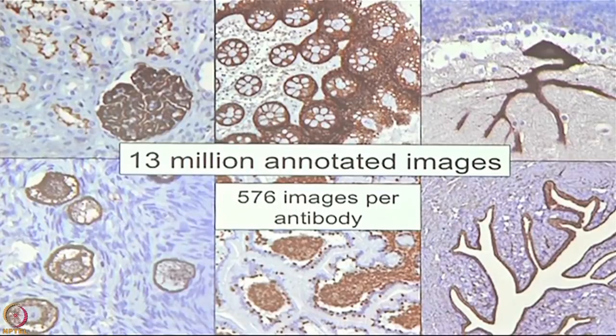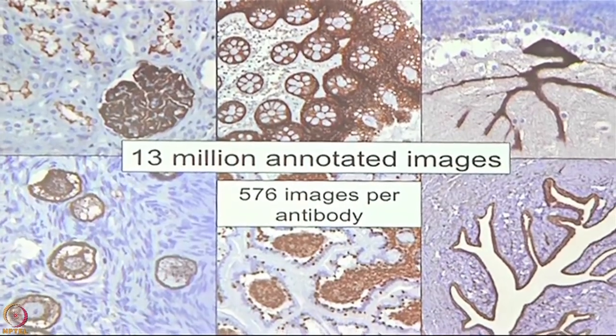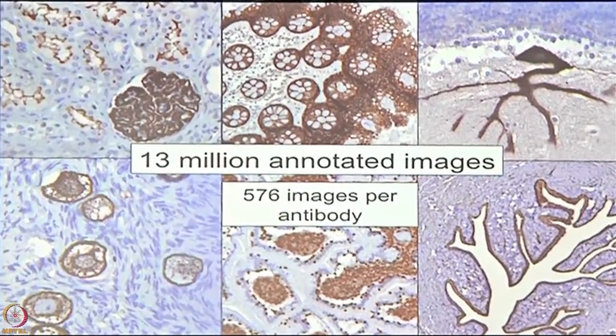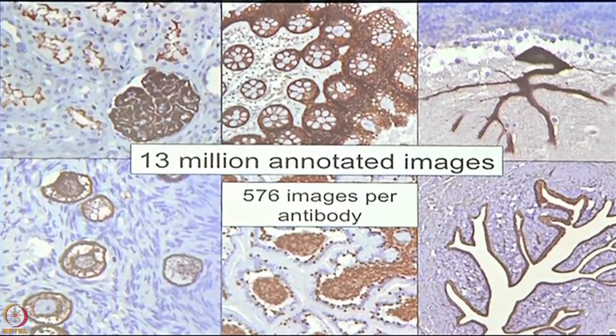There are about 20,000 genes, as you well know, and the aim of the Protein Atlas project was to produce one antibody for each one of them. So if you produce one antibody, we wanted to see the global distribution, meaning all normal tissues, 20 types of cancer. So that gives rise to a very large number of images. So there were 576 images for each antibody.